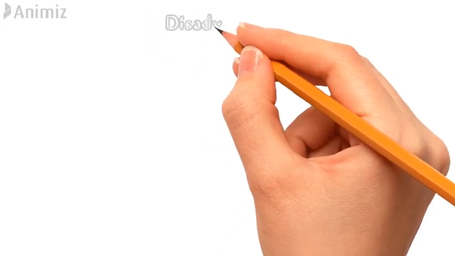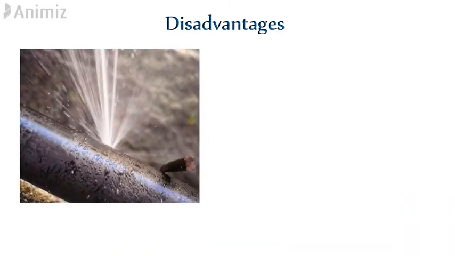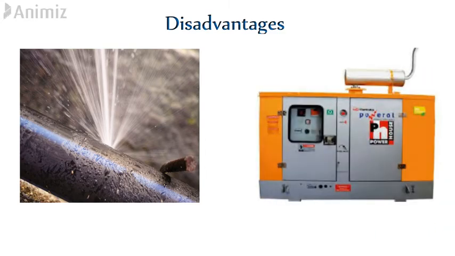Disadvantages of using this system are pipes may leak due to high pressure of water flowing through them. Continuous power supply with generator backup is required to operate this system, and hence if no power then no supply of water. Now we will discuss pipes used for plumbing work in building.